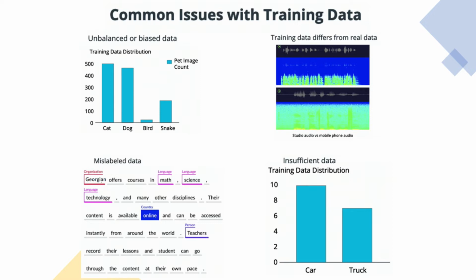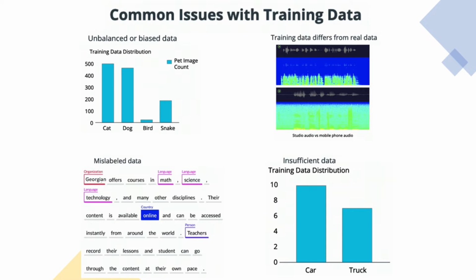Finally, we have the quantity of training data used to train our models. This is actually much more fuzzy, as the amount of data required will vary widely based on a number of factors, including the data type, complexity of the data, again, you want to make sure that you are thinking about what the real world data looks like, and the model architecture itself. While there is no clear-cut rule as to how much data will be needed, we generally want to start with a few hundred examples of each target class and then scale up the amount of training data until we reach a desired accuracy.